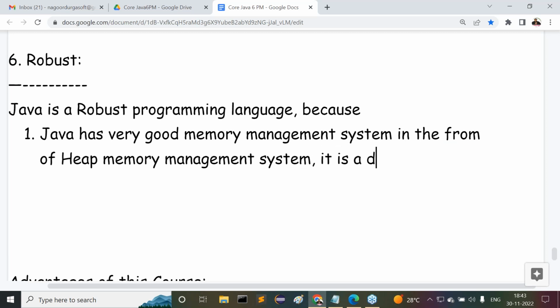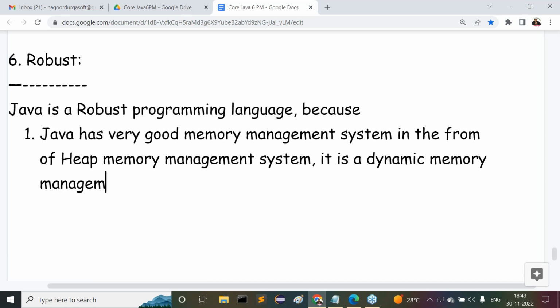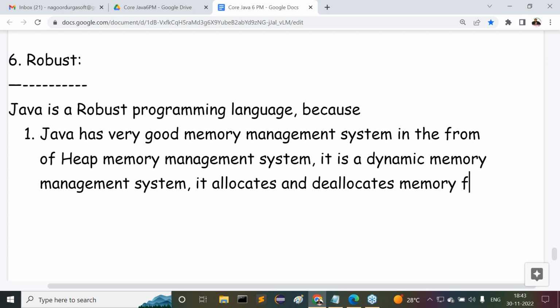It is a dynamic memory management system. What is the meaning of dynamic memory management? It allocates and deallocates memory for the objects at runtime.